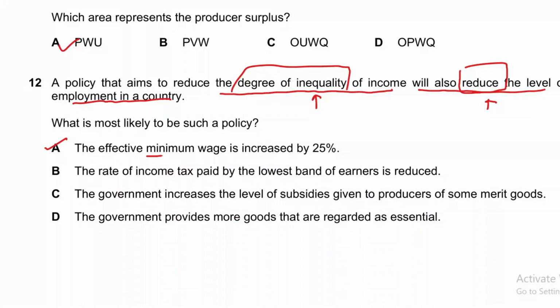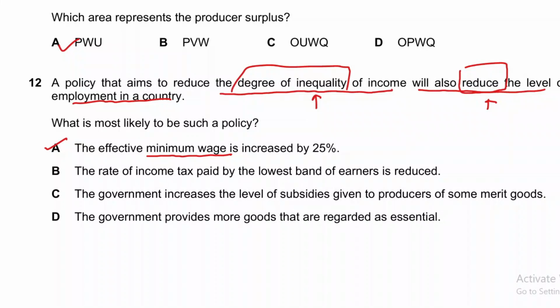Minimum wage is the wage that employers have to pay to the workers, and if it is increased by 25%, then there will be a reduction in inequality between the rich and poor, because industrialists will have to pay more wages now and the working class will get more wages. As a result, the income of the working class will go up a little bit, and the profit and income of the rich industrialists will decrease. So there will be more equality of income and inequality will reduce.